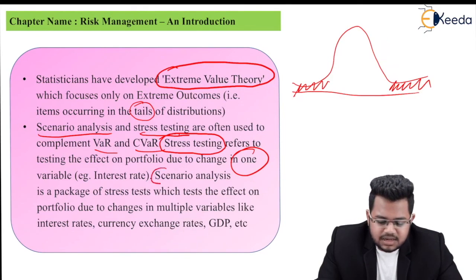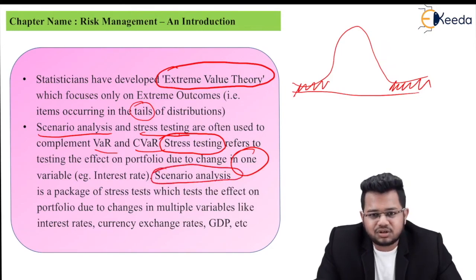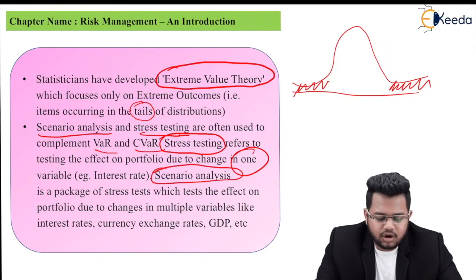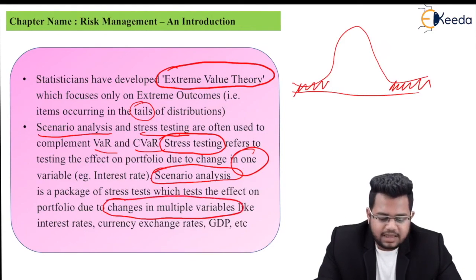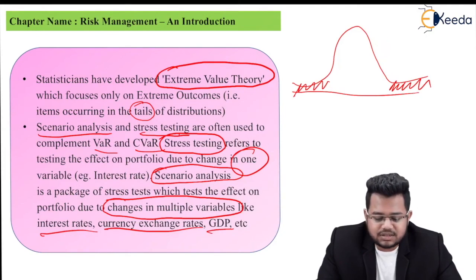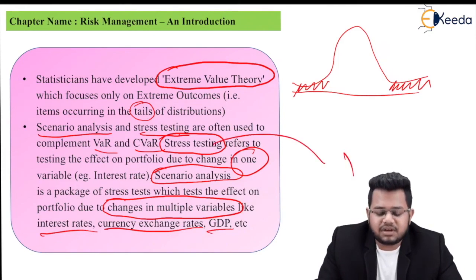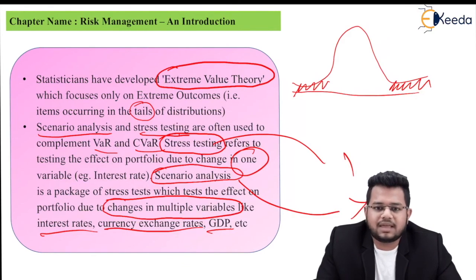And similarly, scenario analysis is an extension of stress testing, and scenario analysis is a package which tests the effect on portfolio due to changes in multiple variables like interest rate or currency exchange rate or GDP, etc. Stress testing only change in one variable, scenario analysis more than one variable. So you can use these as well to actually measure the amount of risk you are carrying.